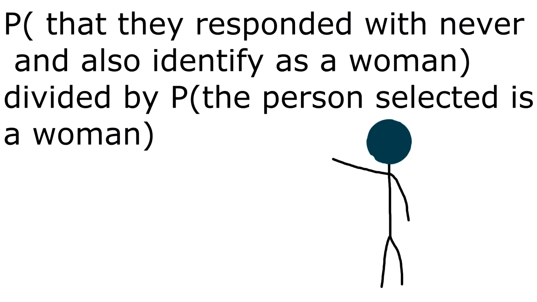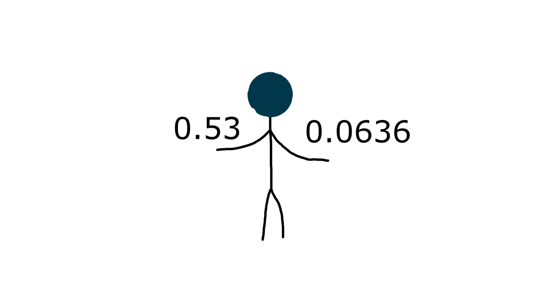Question 3. What is the probability that the person selected will be someone whose response is never, given that the person is a woman? The probability that the person selected will respond with never, given that they are a woman, can be simplified to the equation: probability that they responded with never and also identify as a woman, divided by the probability the person selected is a woman. We know that the probability of responding never and being a woman is 0.0636 from the first question. And looking at the table, the probability the person selected is a woman is 0.53. To get the answer, simply divide 0.0636 by 0.53 to get 0.12, which is the probability of someone whose response is never, given that the person is a woman.